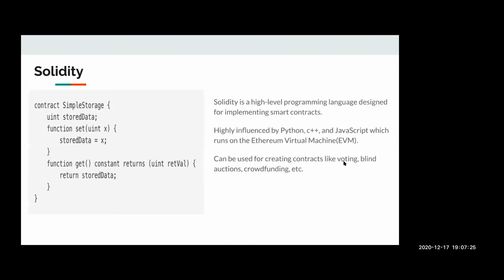Now let's move to the Solidity part. Solidity is a high-level programming language, highly influenced by Python, JavaScript, and other object-oriented languages, and it runs on the Ethereum virtual machine. It is used extensively for designing smart contracts, and the smart contract can be of any type, like voting or crowdfunding. Many of the concepts in Solidity are almost similar to the concepts in other languages like Python, Java, and JavaScript.